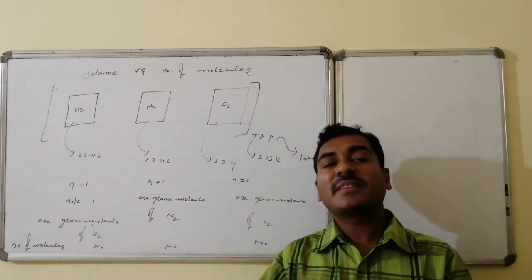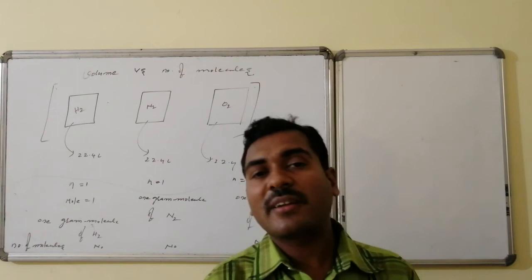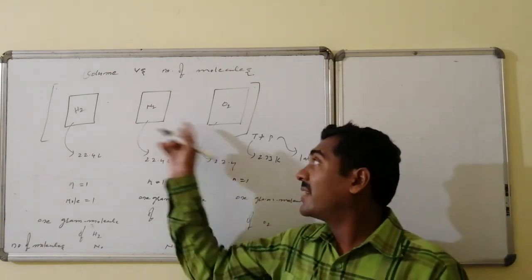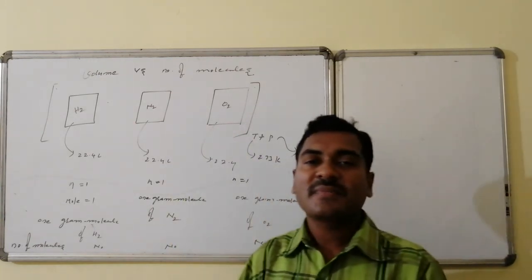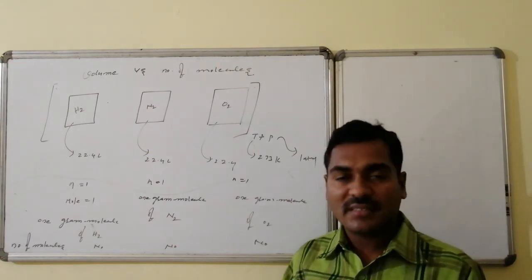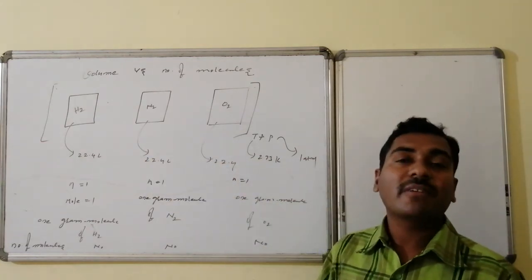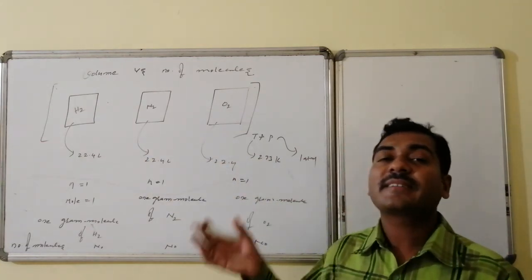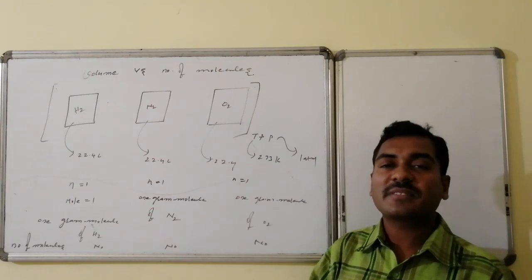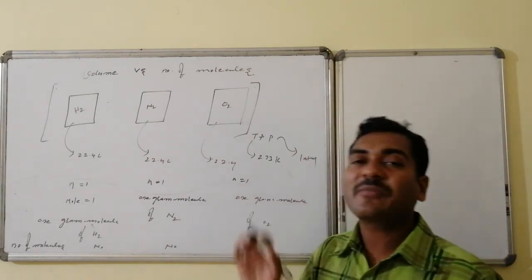With this logical interpretation we can come to one conclusion. Standard condition is one condition, but for any other condition too, equal volumes of all gases under the same conditions of temperature and pressure consist of an equal number of molecules.